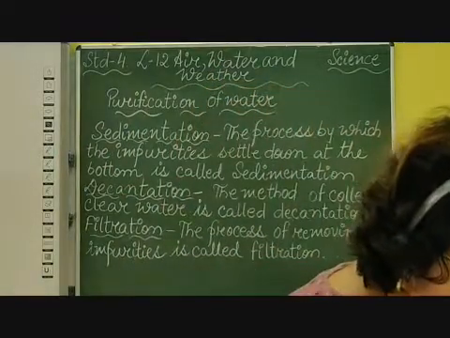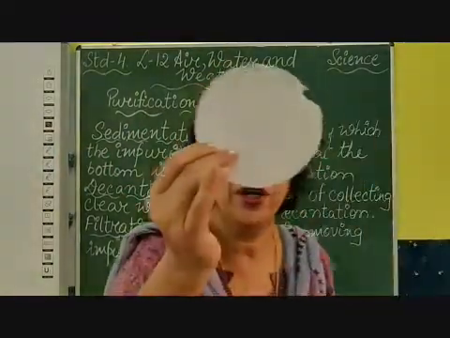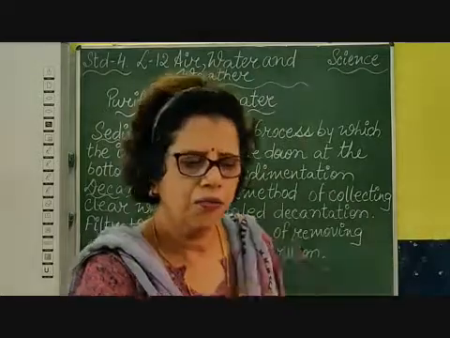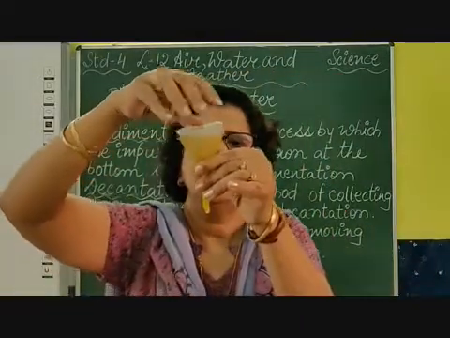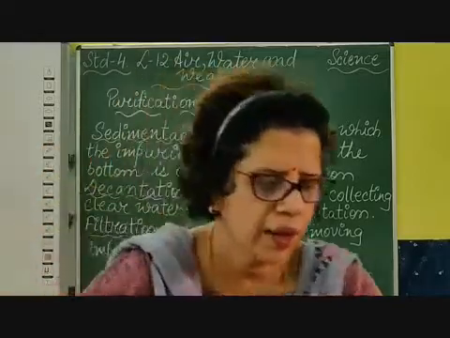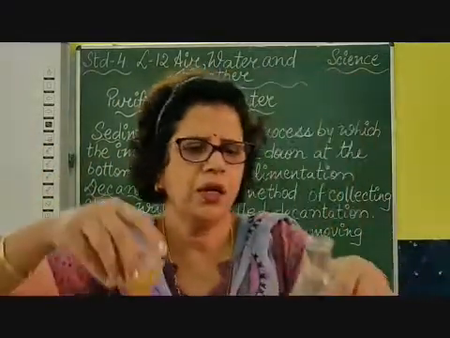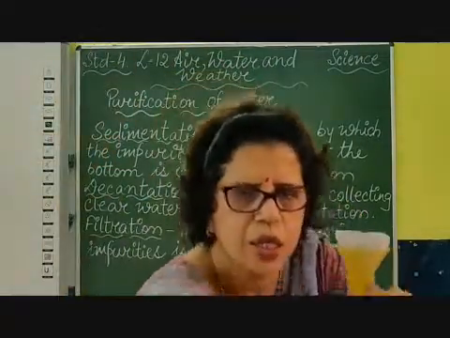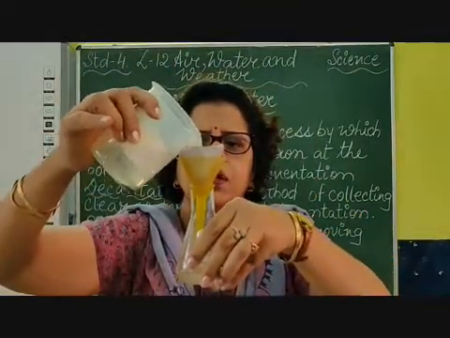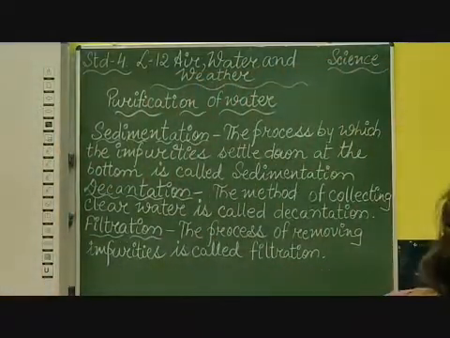So children, for filtration you have to take a filter paper, fold it in a proper way and put it in the funnel, then put the funnel on the beaker and pour the sedimented water, and you get the filtered water.